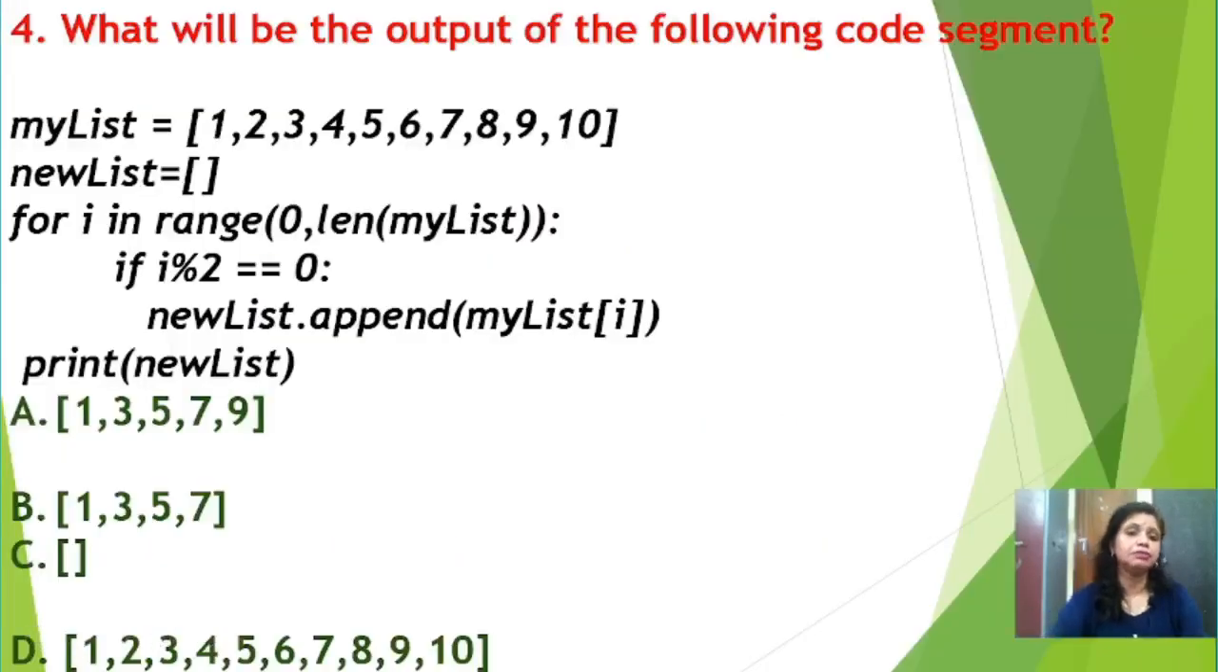Next question is, what will be the output of the following code segment? my list equal to 1, 2, 3, 4 up to 10, new list equal to one blank list. Then for i in range 0 to len of my list, if i mod 2 equal to 0, then new list dot append my list of i, print new list. Okay, so the options are 13579, 1357, one blank list, and 1 to 10.